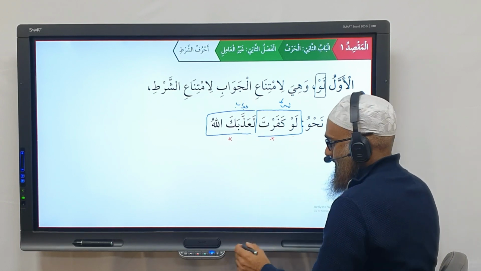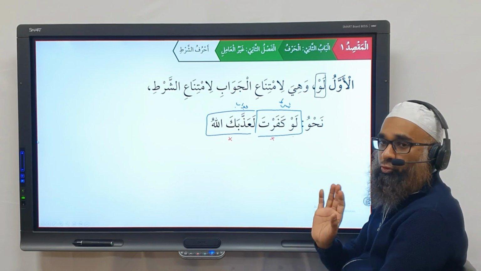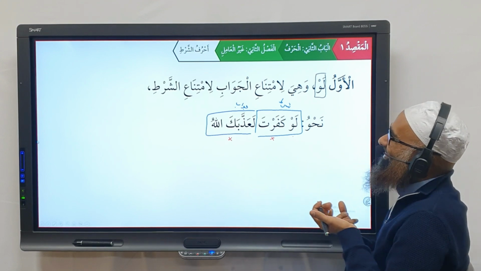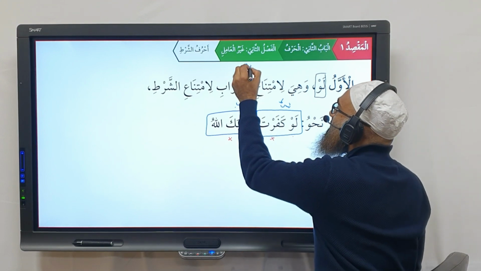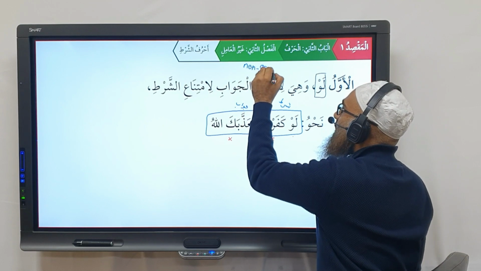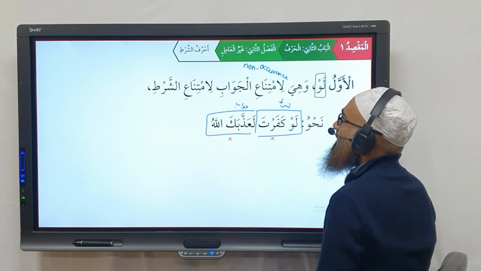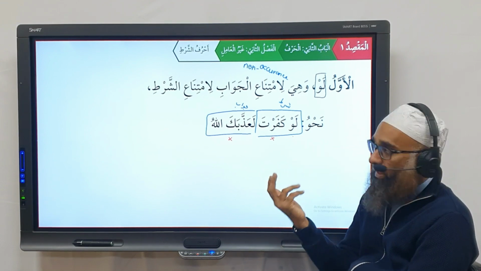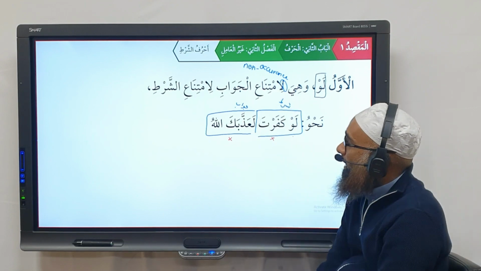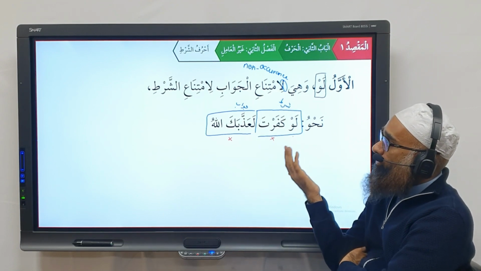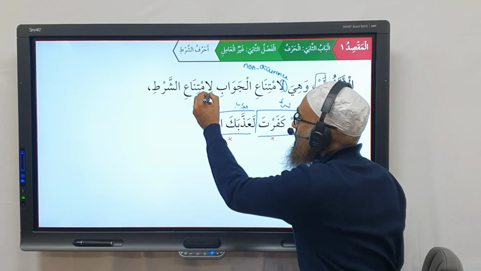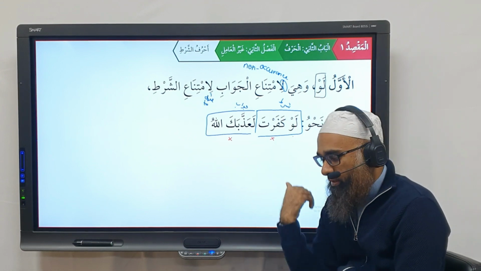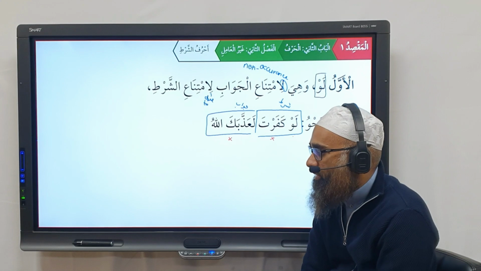Now, how do you translate this imtina? Imtina means abstinence, refrain. Mana yamna is to stop, and imtina is the mutawi', the result of that, meaning abstaining. But abstaining really wouldn't fit here. I just translate it as non-occurrence. So law, what is law for? Law is for showing, I'm adding the word showing. It's for showing the non-occurrence of the jawab, due to the non-occurrence of the shart. The shart did not take place, therefore the jawab also did not take place.